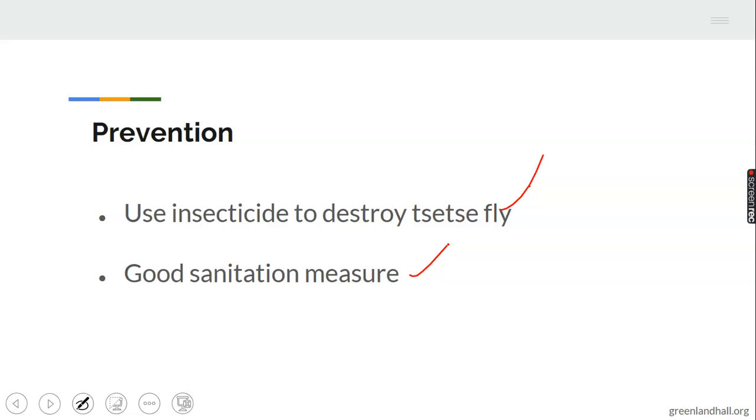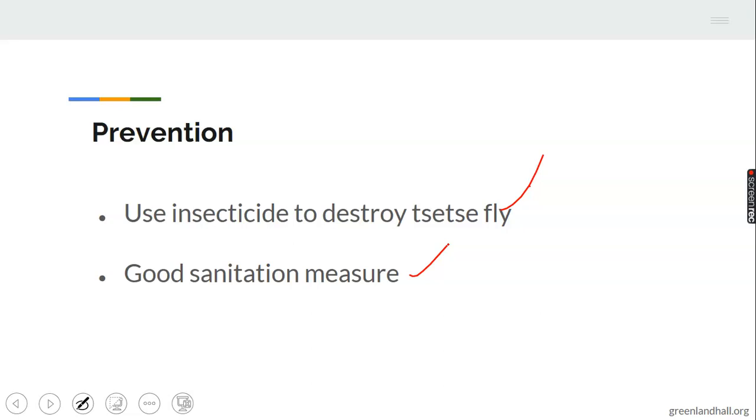Don't forget, we have just stated a particular disease caused by protozoa, which is trypanosomiasis. The mode of transmission: by biting, sucking, and transmission of the blood from sick animals to healthy animals. The symptoms: high fever, which is common to other diseases.